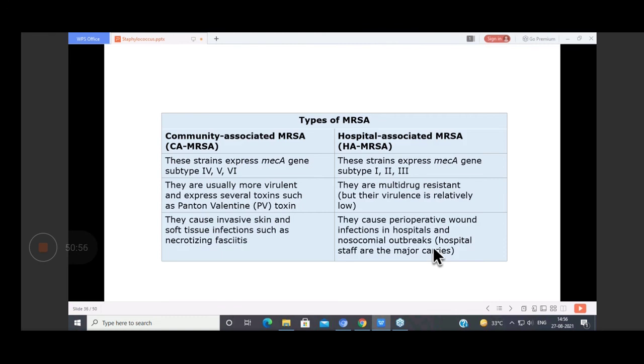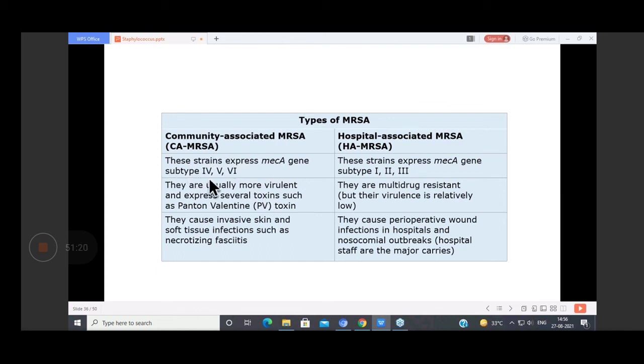So MRSA are of two types: the community-associated MRSA and hospital-associated MRSA. So this community-associated MRSA expresses mecA gene and it has subtypes. So MRSA की ना बहुत सारे subtypes है, 1, 2, 3, 4, 5, 6.